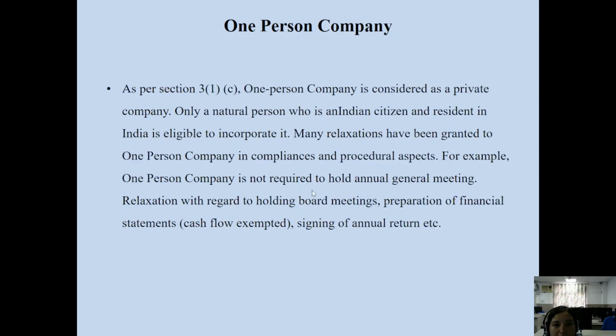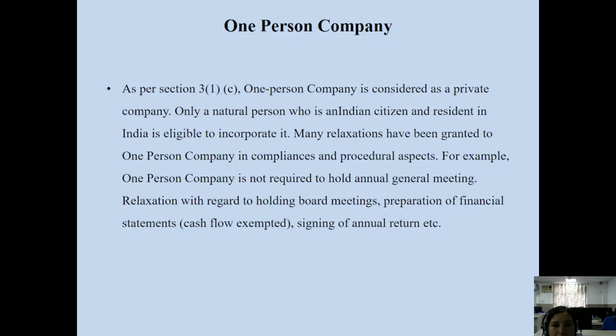Then, as per the definition given in the Companies Act 2013, Section 3, subsection 1, Clause C, a one-person company is considered as a private company. Only a natural person who is an Indian citizen and resident in India is eligible to incorporate it. So, in incorporation, there are certain criteria and conditions. Only those persons can incorporate themselves into a one-person company.